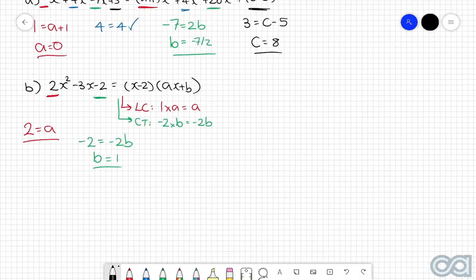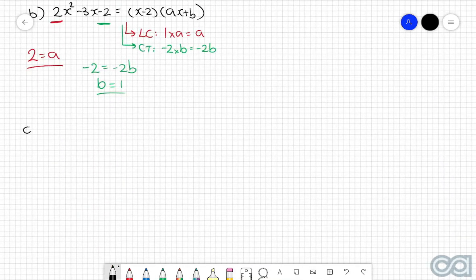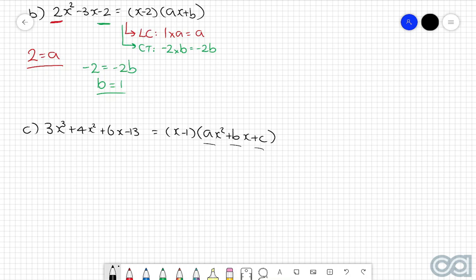And now third and final example, we're going to set up the following equation of 3x cubed plus 4x squared plus 6x take 13 is equal to (x take 1) multiplied by (ax squared plus bx plus c), and we need to find out the values of a, b, and c. So again, similar to the previous example, before jumping into any excessive expansion and then collection of like terms, we're going to start off by using the leading coefficients and the constant terms.